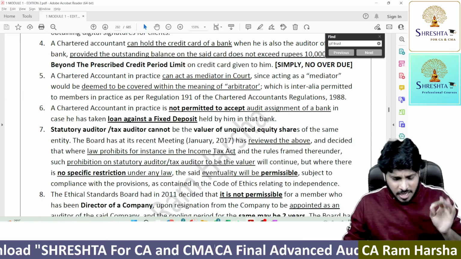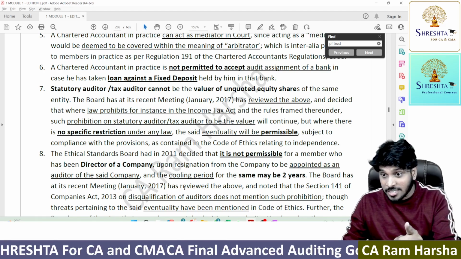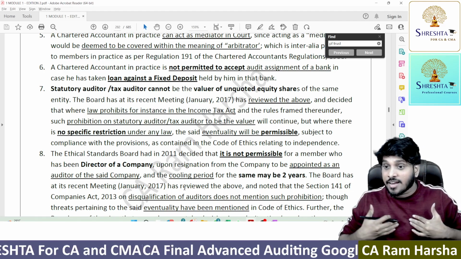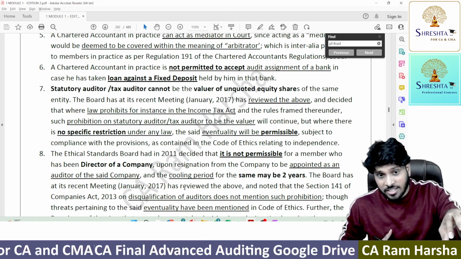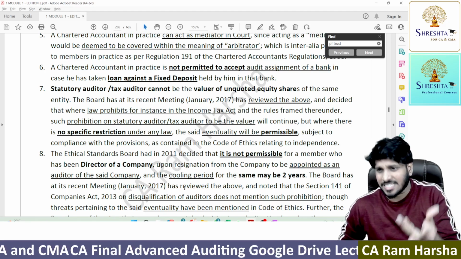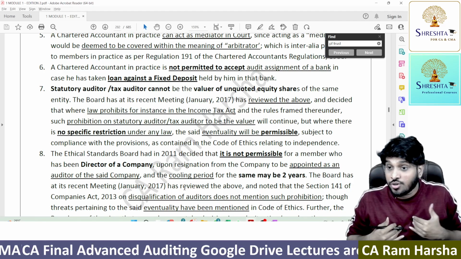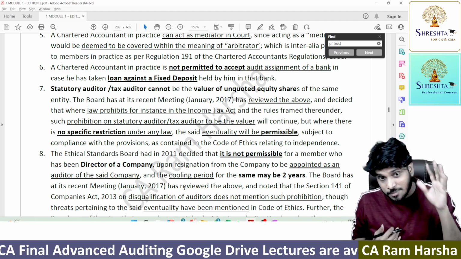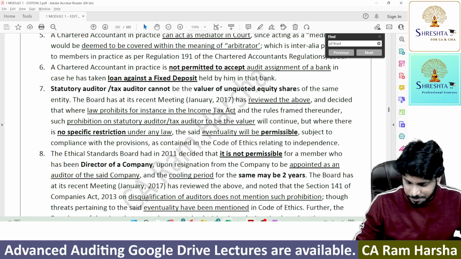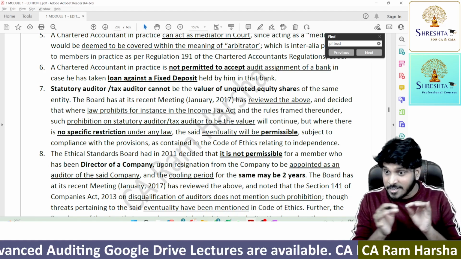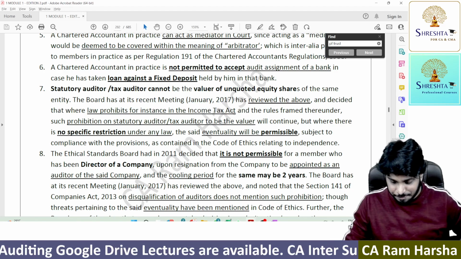But anyhow, even without reading this, if you apply common sense, if I do internal audit of one organization, to the same organization I cannot do stat audit. Is it PF Trust internal audit, stock internal audit, fixed assets internal audit? That doesn't matter. Any one area internal audit if I do to the same organization, I should not do stat audit. So this principle we learned in company audit, 144 prohibited services. So even if you don't read the council decision specifically, if you apply logic, if you apply your common sense, you'll get the answer.